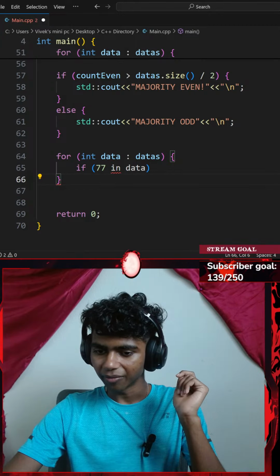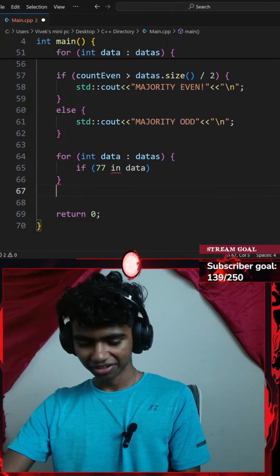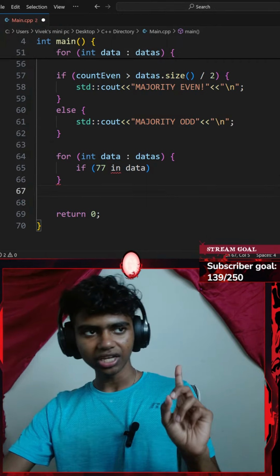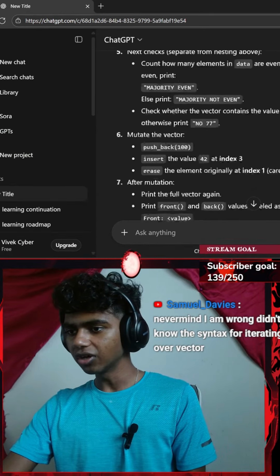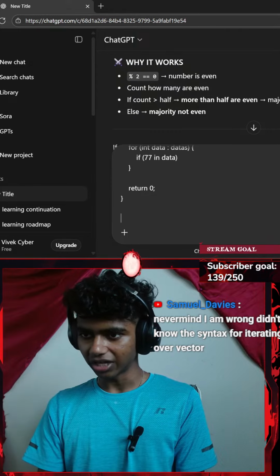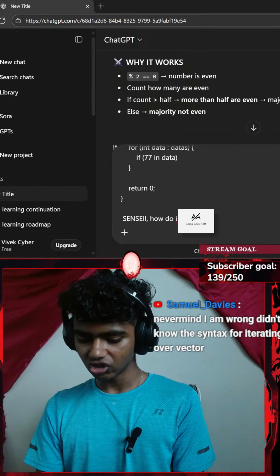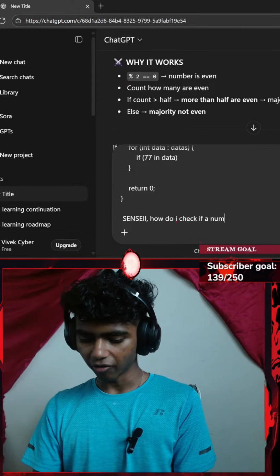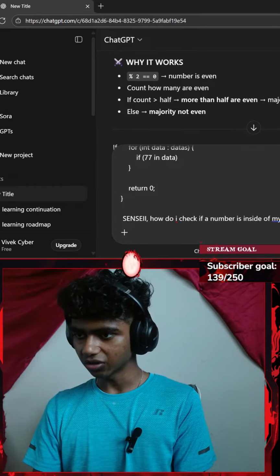Okay, never mind, I'm wrong. I didn't know the syntax for iterating over a vector. Oh, I see. Okay, let me go with Control C again, copy that, get Sensei/ChatGPT here. Let me paste this, go with Shift Enter and say, Sensei, how do I check if a number is inside of my vector?